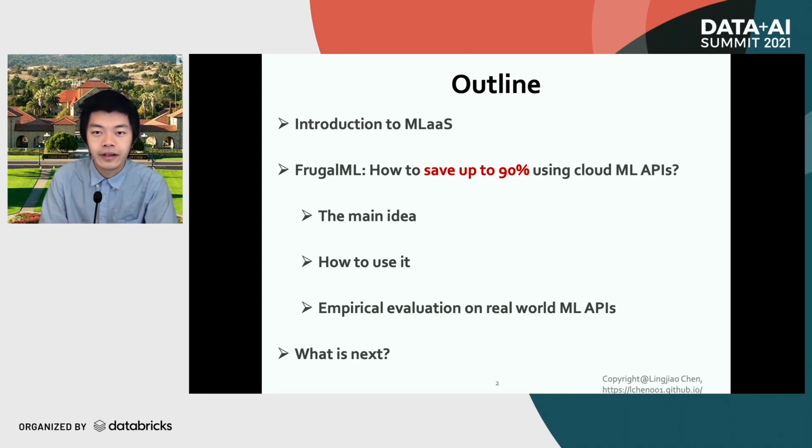Today's talk is divided into three main components. First, we will give an introduction to machine learning as a service. Next, we will talk about our proposed solution, FrugalML, which talks about how to save up to 90% of the cost while using those machine learning APIs. We will go over the main idea behind this framework, how to use it, as well as the program evaluation on some real-world machine learning APIs. And finally, we will draw conclusions and talk about what is next.